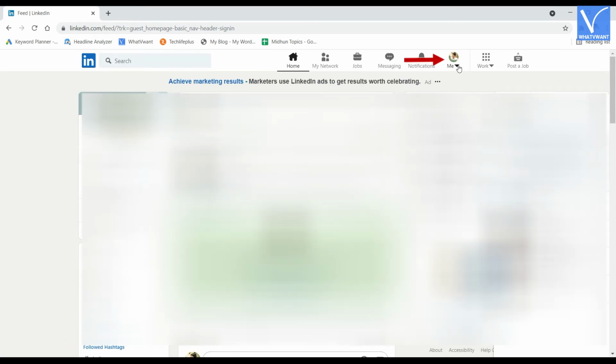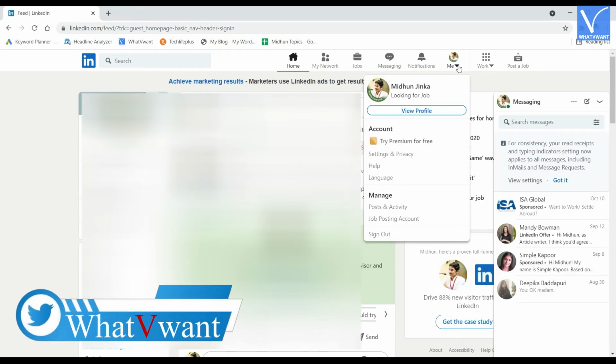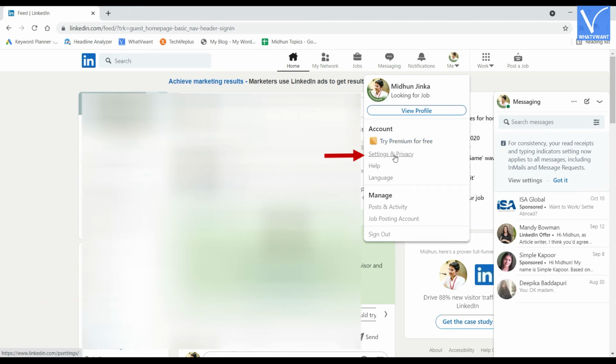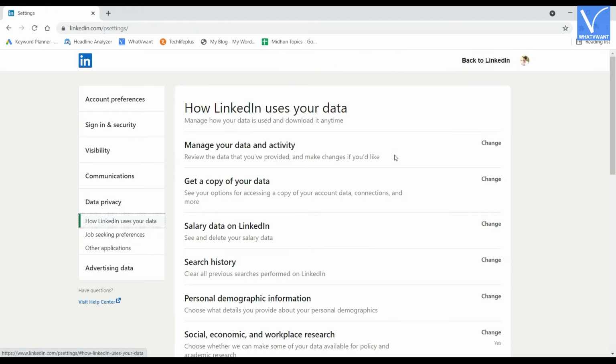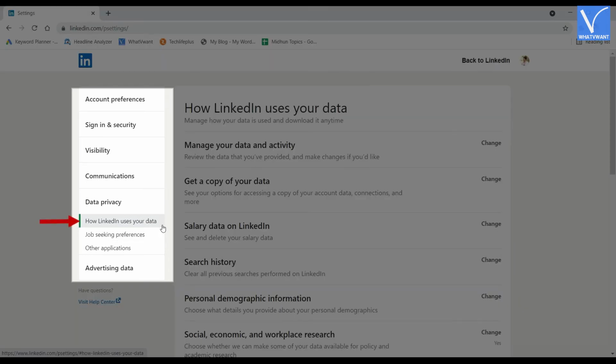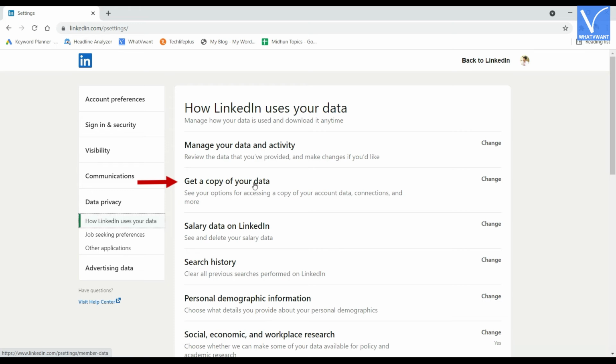Click on the Me option located at the top menu. Then, a drop-down menu will open. Click on Settings and Privacy option. You are redirected to the settings page. Make sure that you are in the How LinkedIn Uses Your Data section. Select Get a Copy of Your Data by clicking on it.